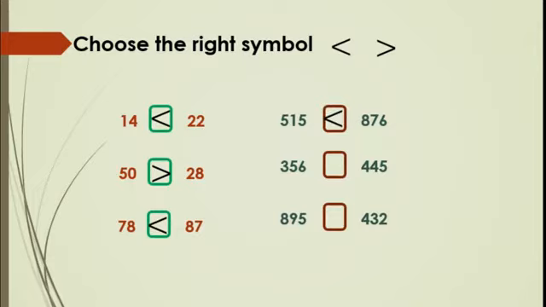515 is less than 876. The next one is 356 is less than 445. The last one is 895 is greater than 432. Got this, children? Yes, you can practice this from page number 12. Correct? In your textbook on page number 12, the same sums are there. Then you can practice that one.